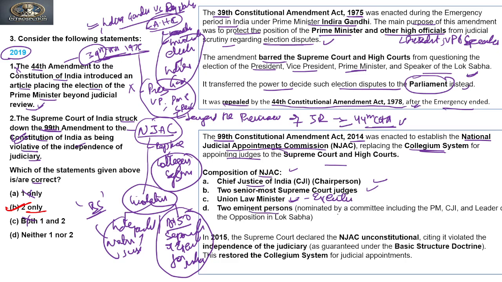Two eminent persons are nominated by a committee including the Prime Minister, CJI, and Leader of Opposition. So there will be interference of the executive in this appointment, and this is the ground on which the NJAC was called unconstitutional, because it is violating